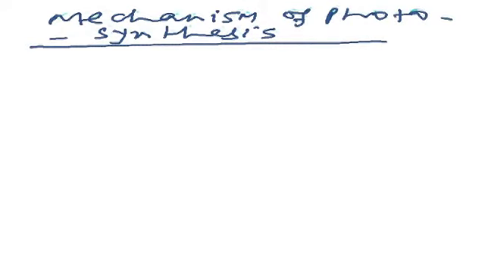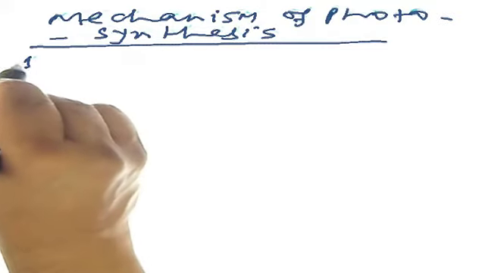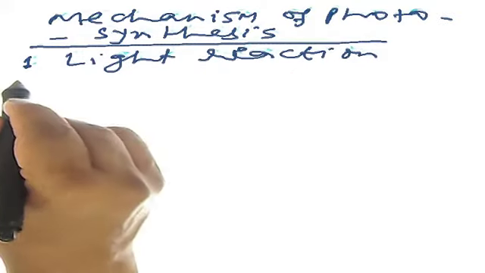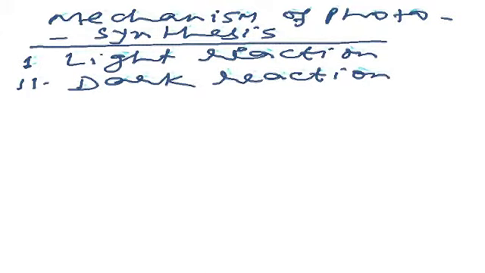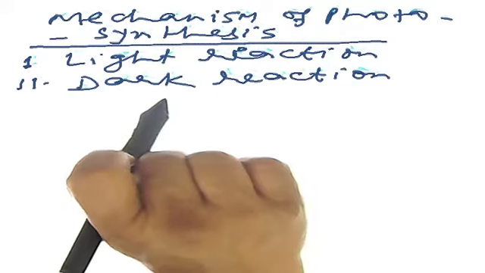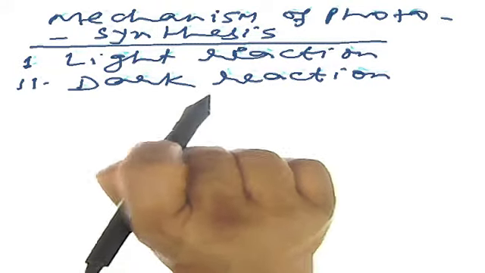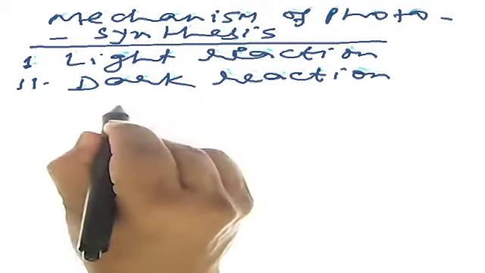Photosynthesis is a two-step process. One is dependent on light and it is called light reaction. Another one is independent of light and it is called dark reaction. But dark reaction is dependent on the product of light reaction. That is, the product of light reaction is the source of energy in dark reaction. Now I am going to start with the light reaction.